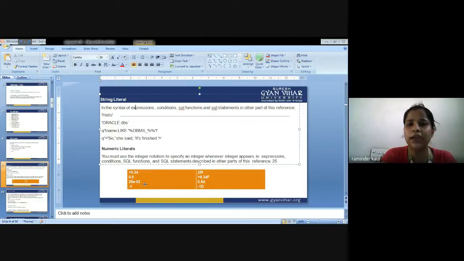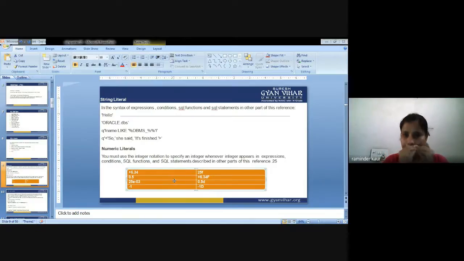This is a live example of numeric literals, you can have a look at it. Here a plus 6.5 value is given, then decimal 0.5, then minus 1, and again other values are given here.